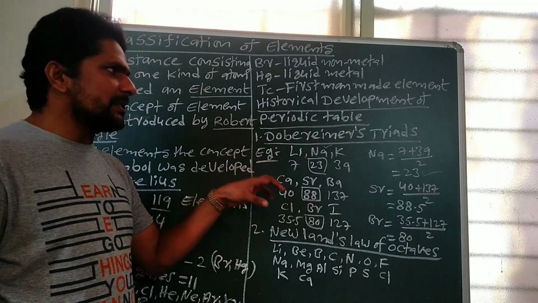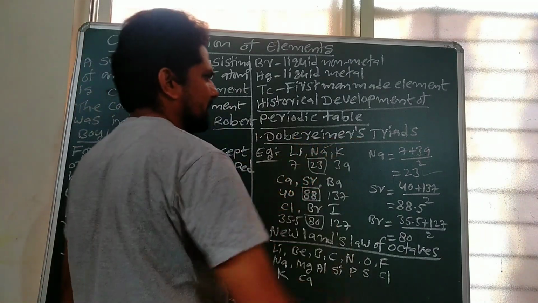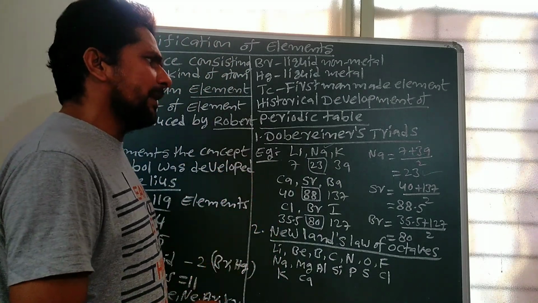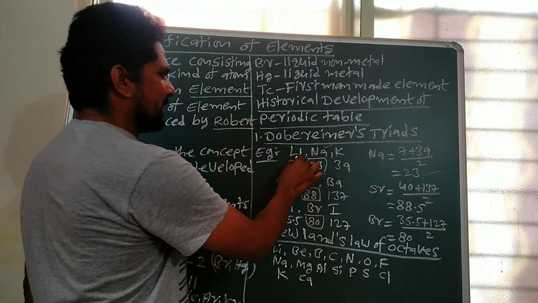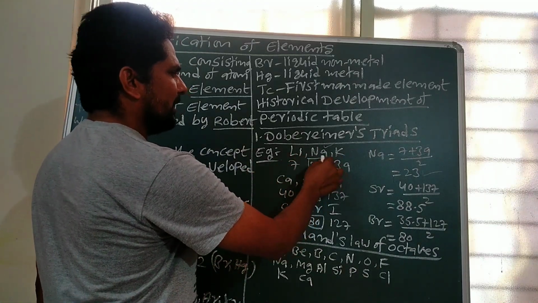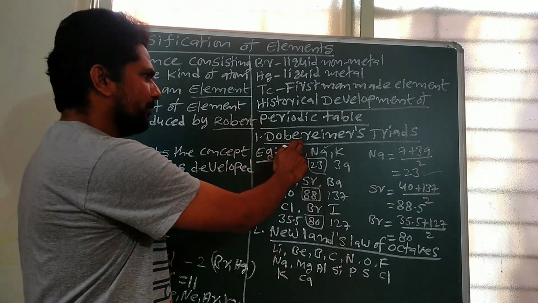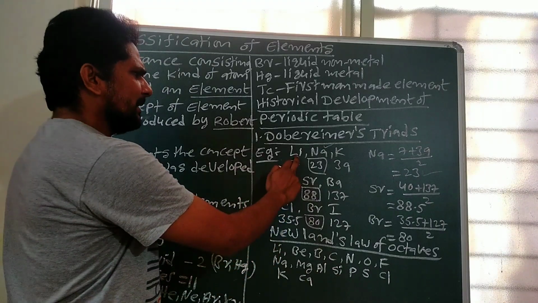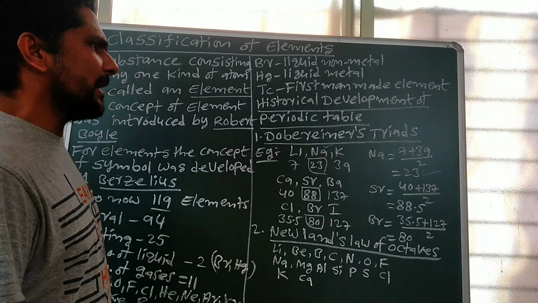According to the statement of Dobereiner's triads law, Dobereiner arranged a set of three elements with respect to atomic mass, so that the average atomic weight of the first and last elements is equal to the atomic weight of the middle element. For example, lithium, sodium, potassium form a triad.